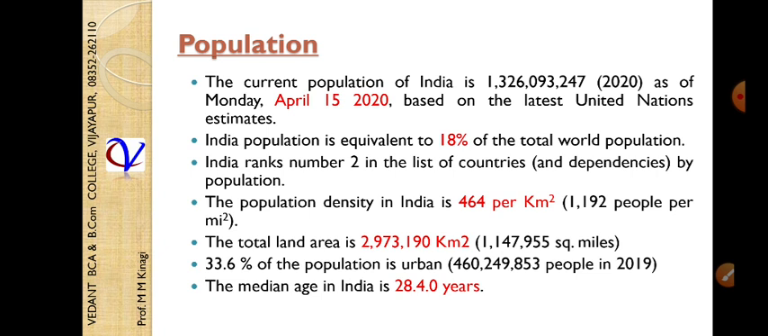And the population is equivalent to 18% of the total world's population. We all know that India ranks number two in the list of countries. If you compare across countries, our country stood second place in terms of population. The first, as we all know, is China. Around 140 crore population is there in China, but ours is 132. That is the second place. So we are the second highest population country in the world.